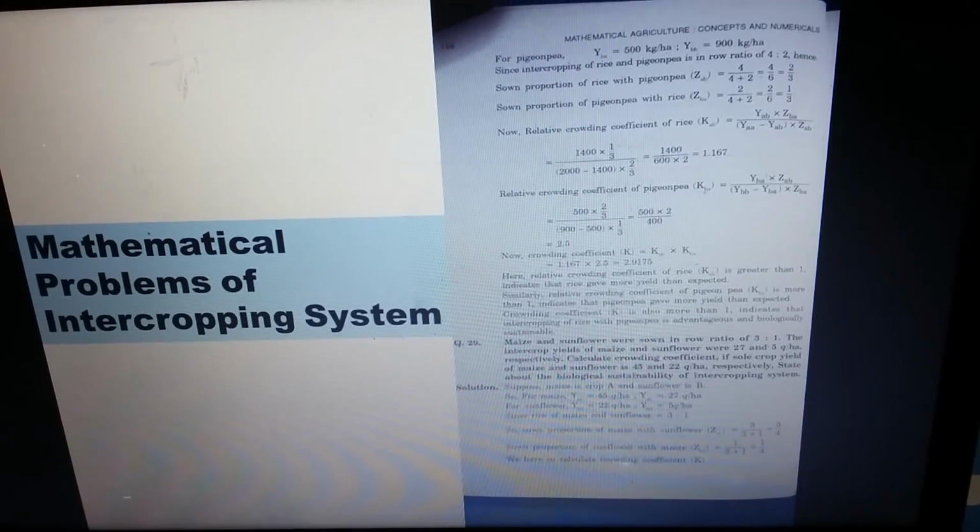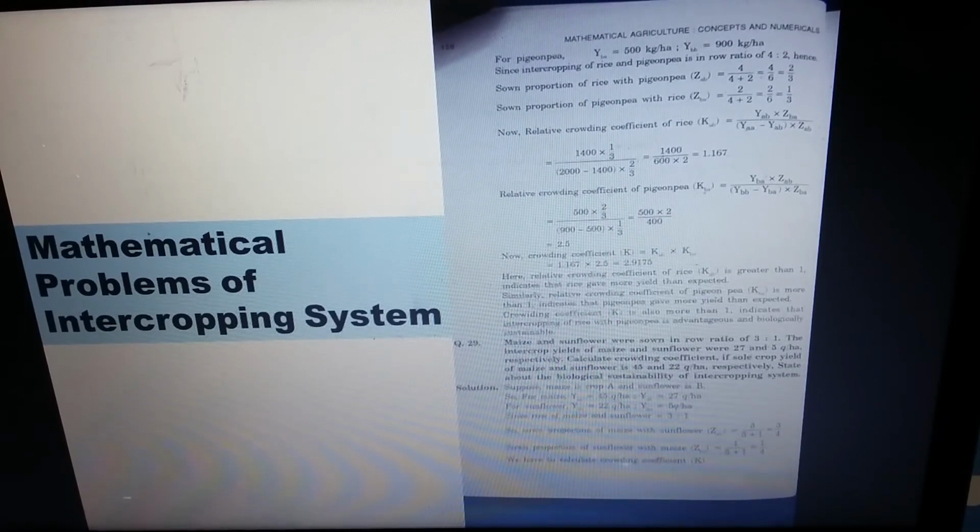Here the relative crowding coefficient for rice is 1.167, greater than 1, which indicates that rice gave more yield than expected. Similarly, the relative crowding coefficient of PGNP is more than 1. The value was 2.5, so it indicates the PGNP gave more yield than expected.